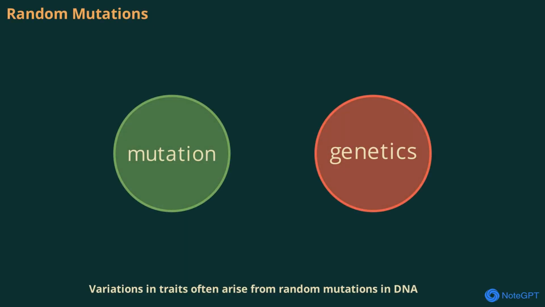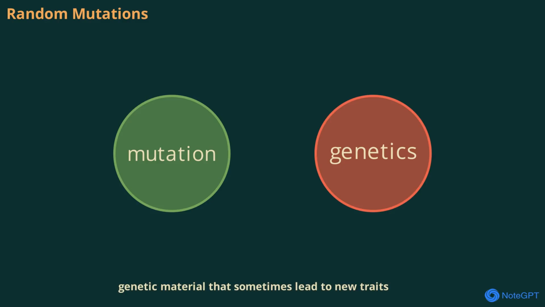Variations in traits often arise from random mutations in DNA. These mutations can be small changes in genetic material that sometimes lead to new traits. While most mutations are neutral or harmful, some can provide advantages. Natural selection acts on these mutations, spreading helpful ones through the population. This process is a key driver of evolutionary change.